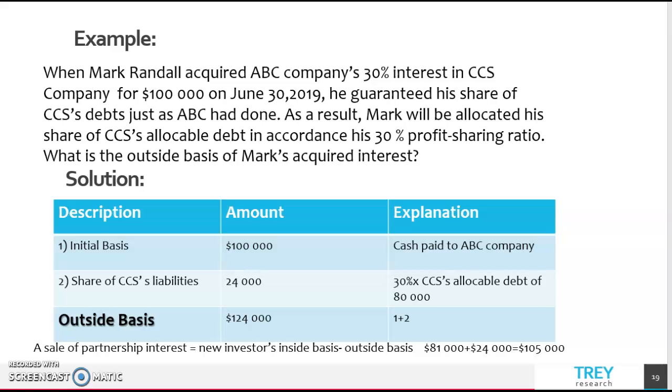The outside basis will be equal to $124,000. In this case, we have to add the initial basis to his share of CCS's liabilities. Mark's share will equal $105,000.